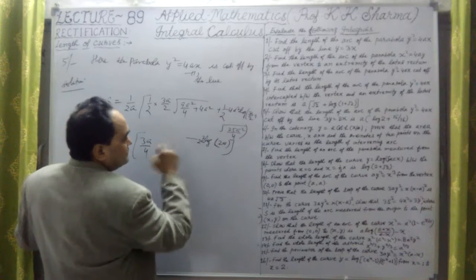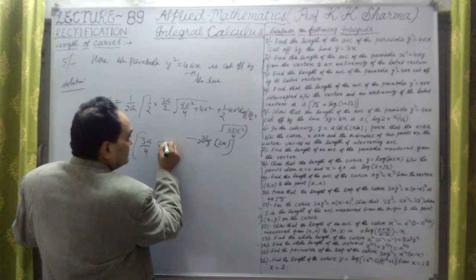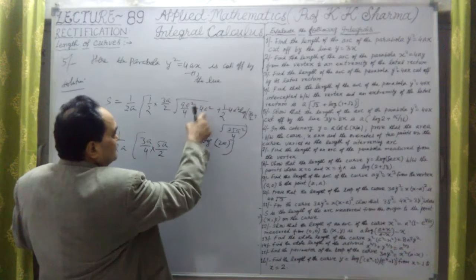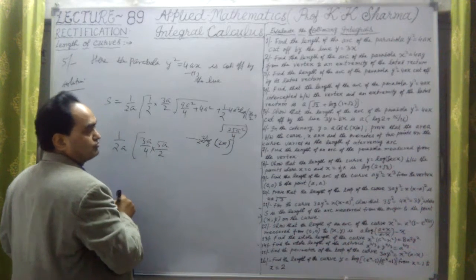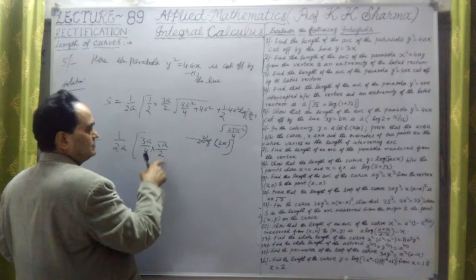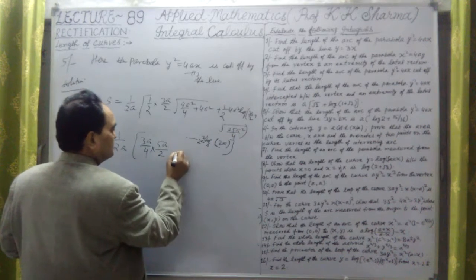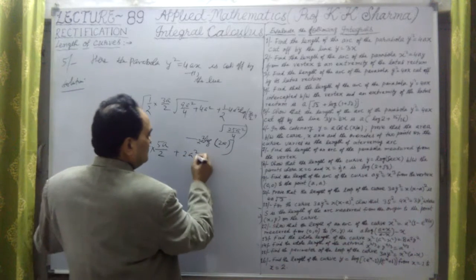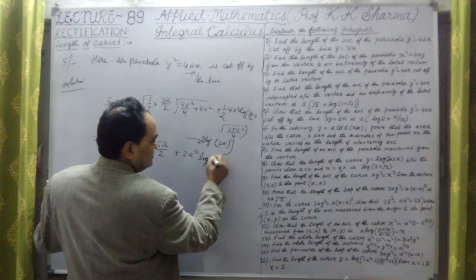From inside it will be 25 upon 4, that means 5a upon 2 comes out of the square root, because this is 25a square upon 4, plus 2a square. Let me take common. Then it is log m minus log n.